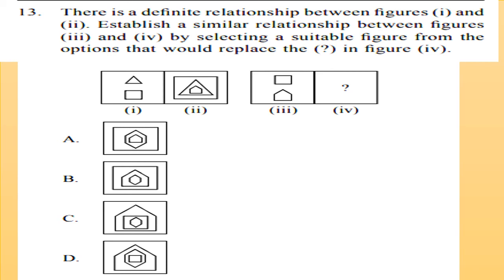Now let's discuss 1 and 2 first. In the first, two shapes are given, a triangle and a rectangle. Now in the second, the rectangle is coming first, then inside that is a triangle, and inside that is the join of these two shapes. Now establish a similar relationship in figures 3 and 4. So what will be the outside shape, what will be the inside shape? You can see the options for figures 1 and 2, and choose the correct answer.